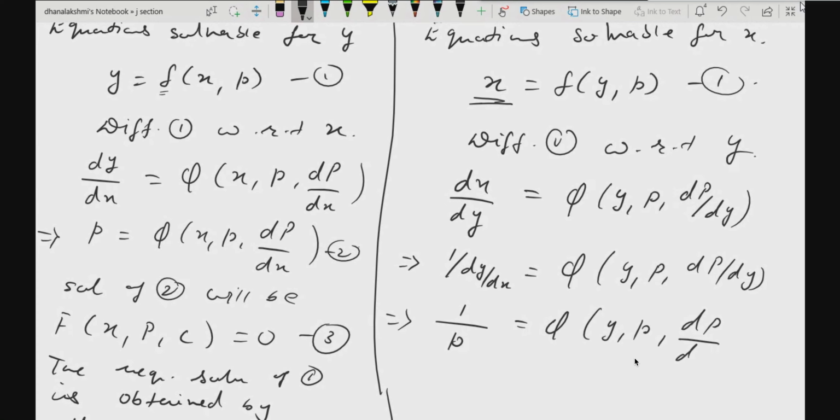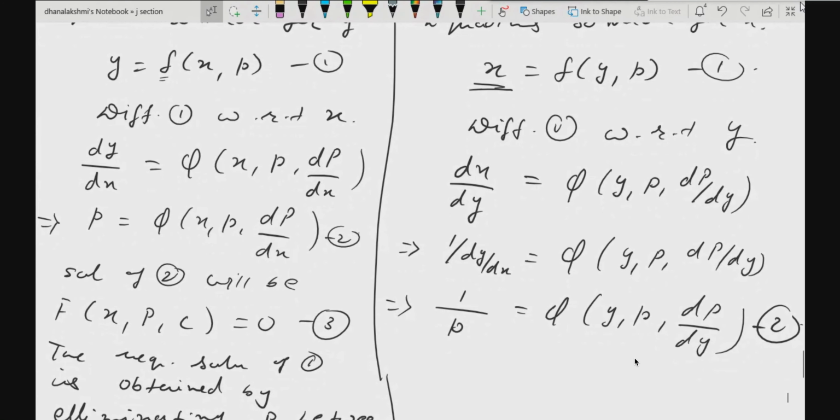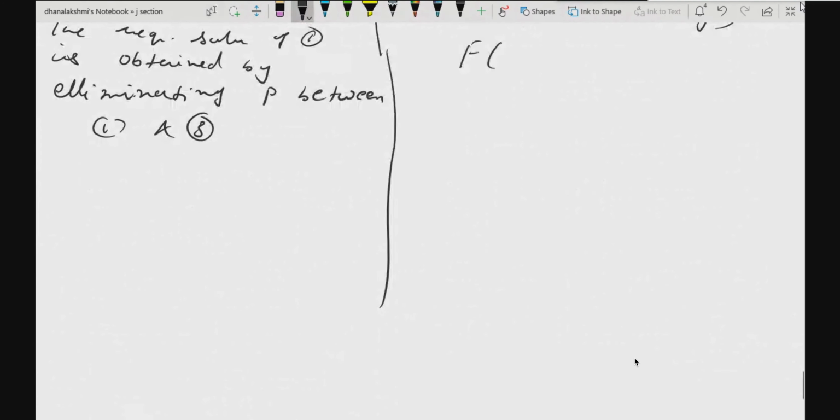So again you look at this equation, this 2. It is nothing but a differential equation of first order and first degree. Mostly it will be in variable separable form. If not, you try it with other methods. So when you solve it, what you will get? A solution in terms of which variables? y, p and a constant. Will you get it or not?